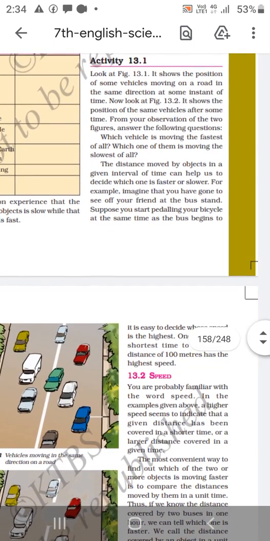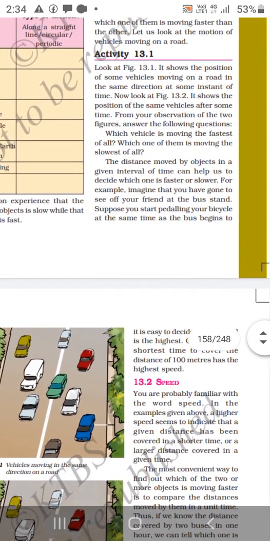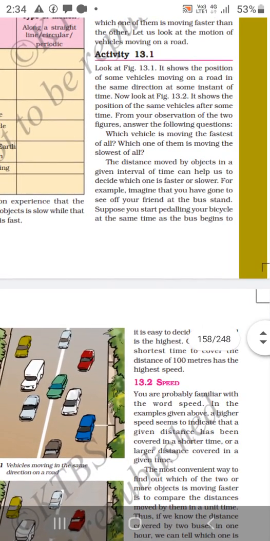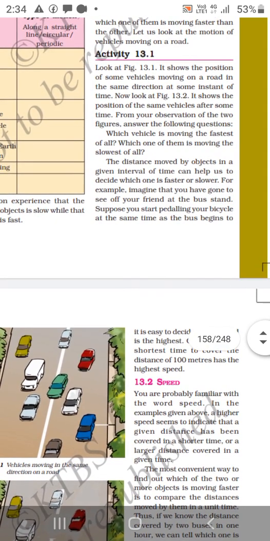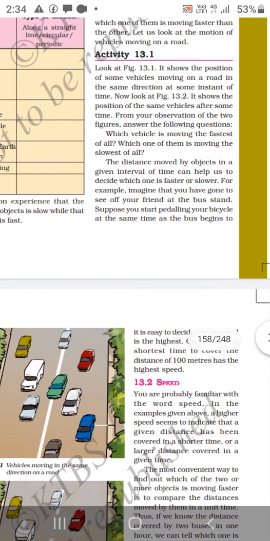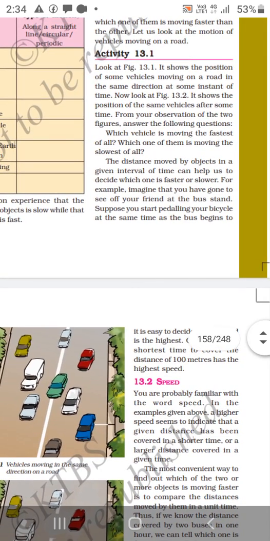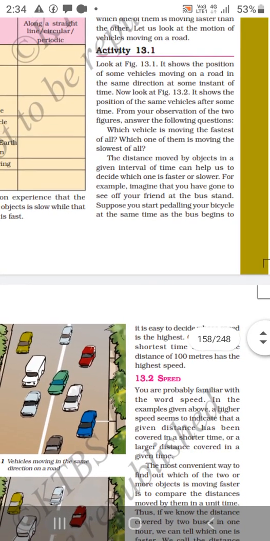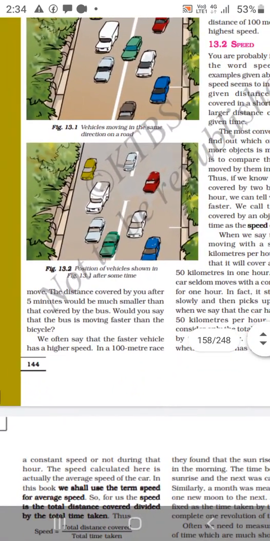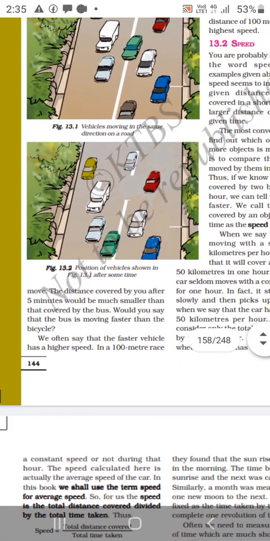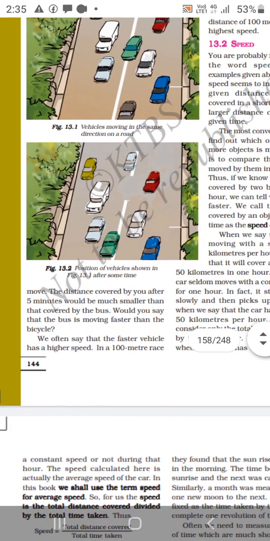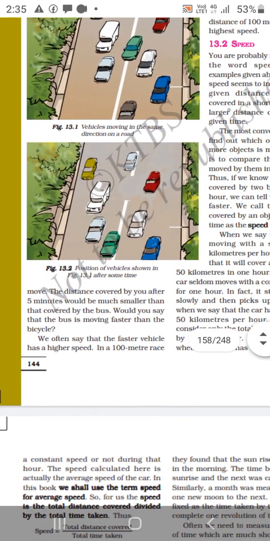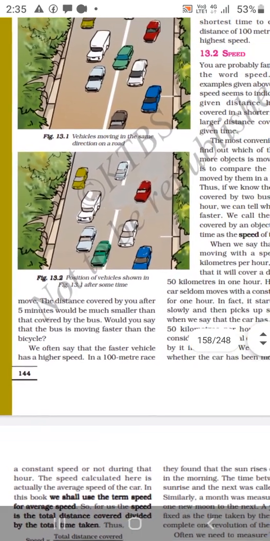The distance moved by an object in a given interval of time can help us decide which one is faster and which one is slow. For example, imagine that you have gone to see a friend at the bus stand. Suppose you start pedaling the bicycle at the same time as the bus begins to move. The distance covered by you after 5 minutes would be much smaller than the distance covered by the bus. Say the bus is moving faster; we often say a faster vehicle has a higher speed.